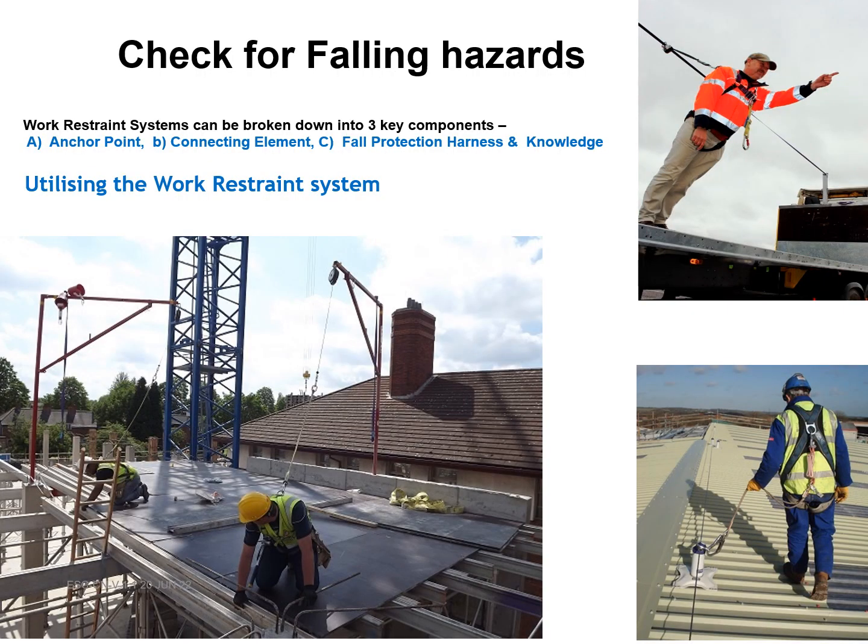Check for falling hazards. Work restraint systems can be broken down into 3 key components: A. Anchor point, B. Connecting element, C. Fall protection harness and knowledge. Utilizing the work restraint system.